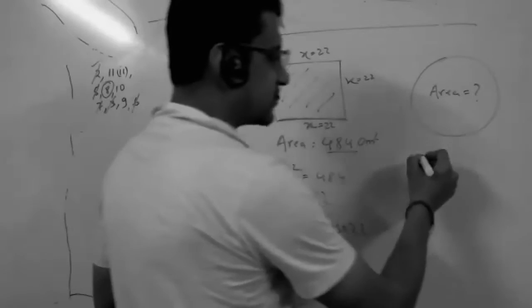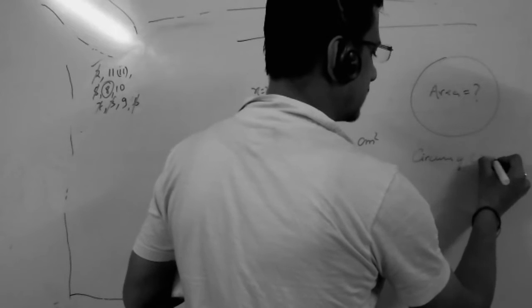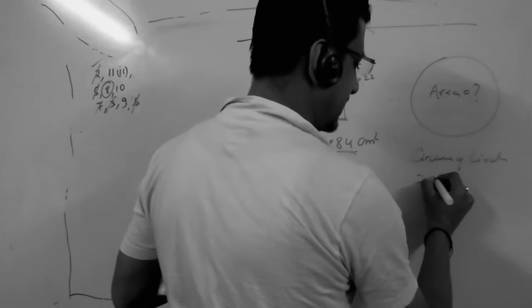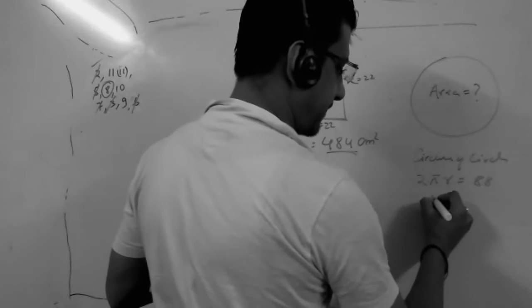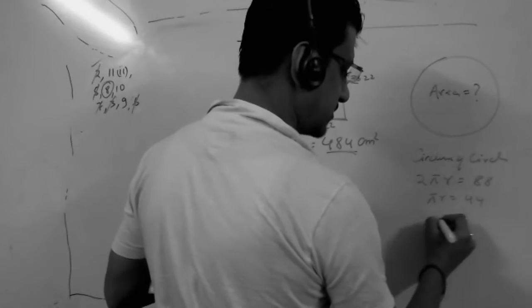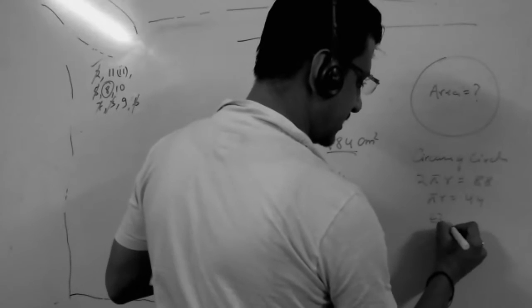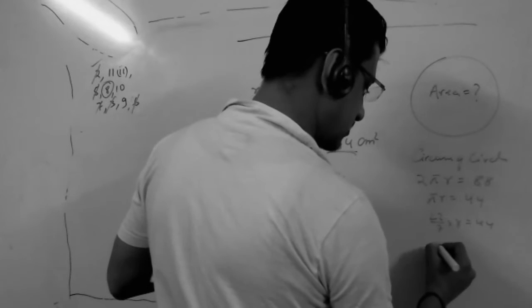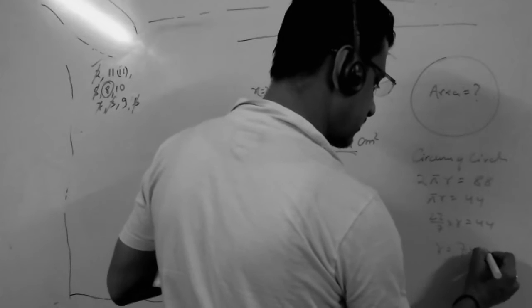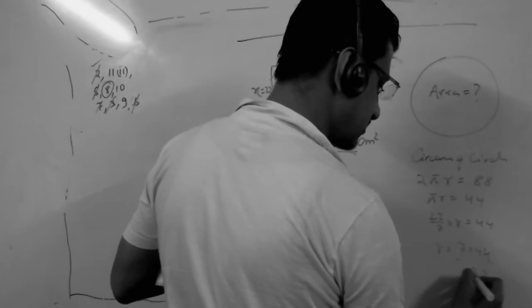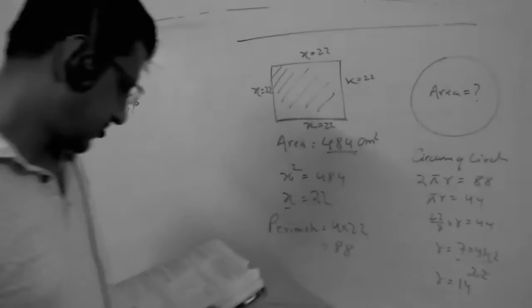What is the circumference of a circle? 2 pi r. 2 pi r equals 88. Pi r is equal to 44. Pi is 22 by 7, into r is equal to 44. So r is equal to 7 into 44 by 22, so r is equal to 14. So what is the question?